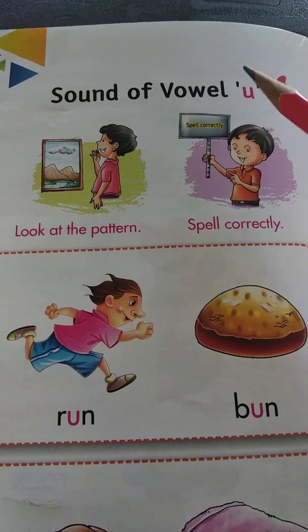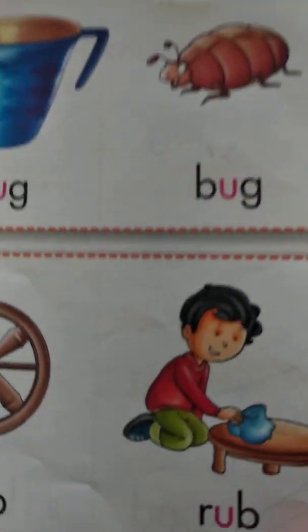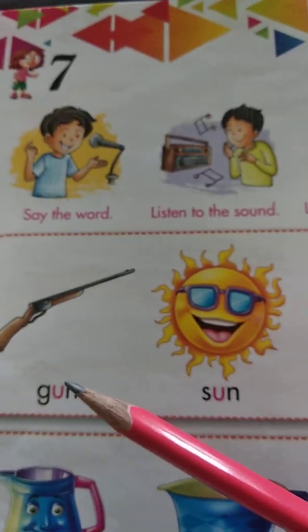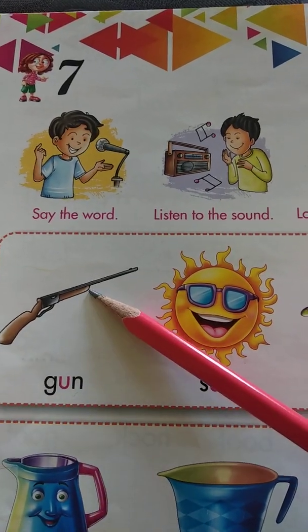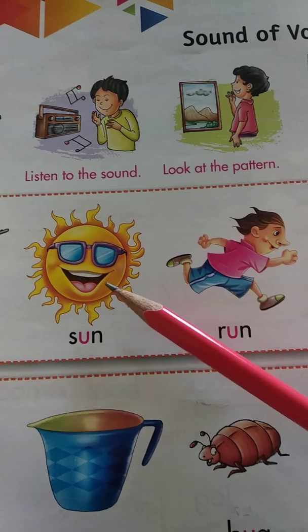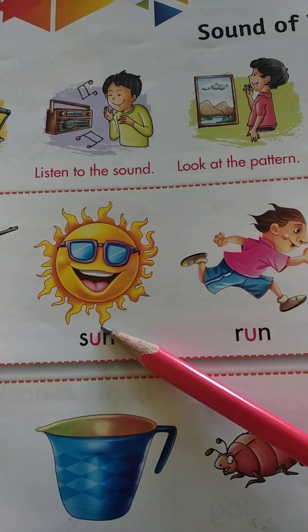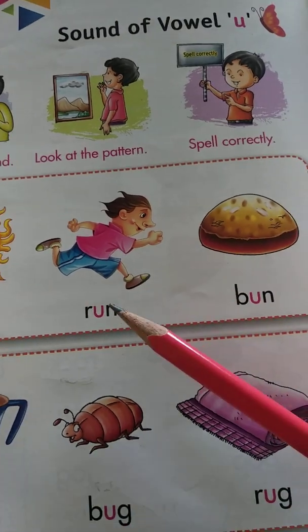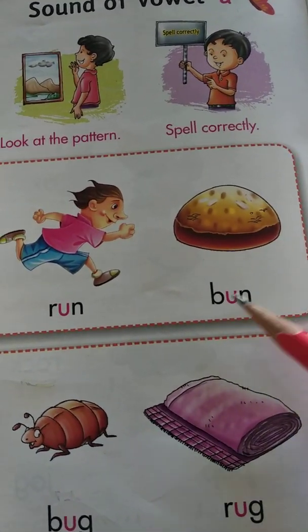Sound of vowel U. Page number 28. G-U-N, gun. S-U-N, sun. R-U-N, run. Run means dodna. B-U-N, bun.